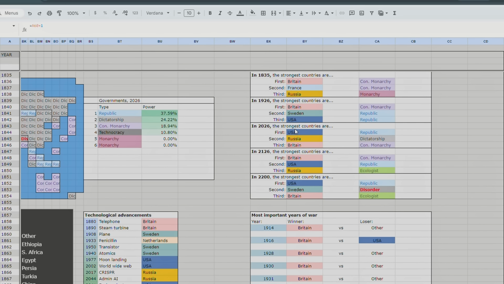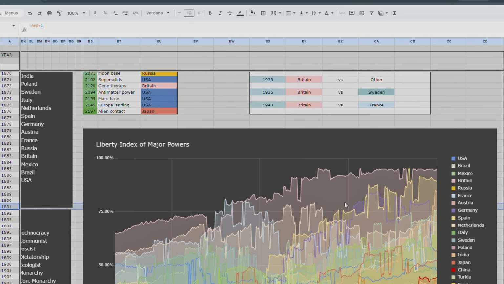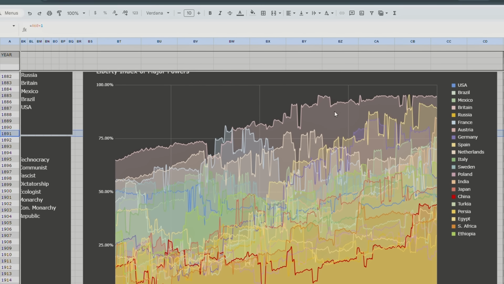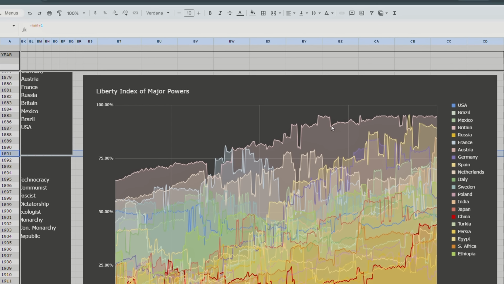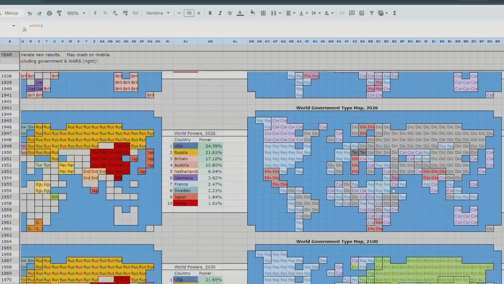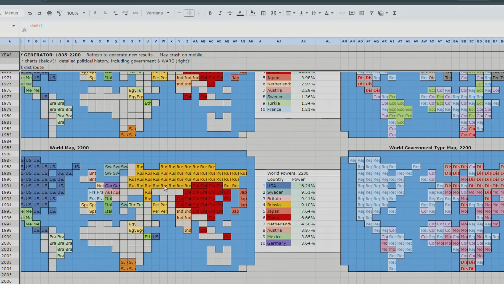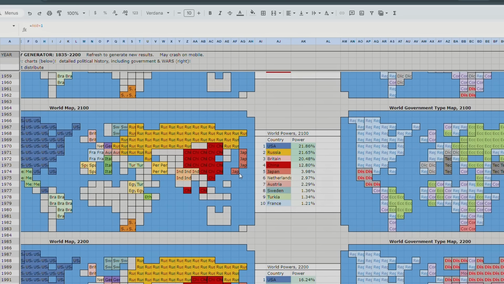And this chart over here tracks the strongest countries in a couple different years, so 1835, 1926, so on and so forth. This tracks the most important years of war, as I showed you before, and this tracks the liberty of each country, right? So Britain is the country that has the most political liberty, the most economic liberty in this timeline, though it looks like that's probably Spain. Egypt popped up over Britain in 2096, in 2169. So good for Egypt. If we scroll down here, Egypt is definitely going to be a republic, right? Republic, there we go. And then the country that influences, oh, that's interesting.